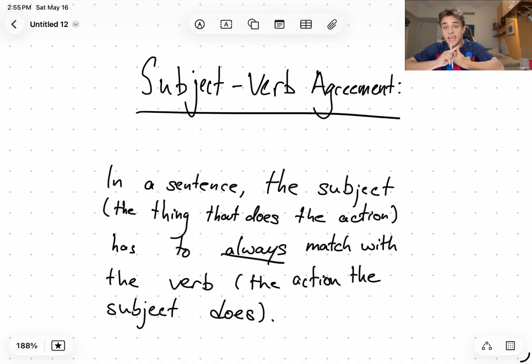They have to agree in tense. By tense, I mean if the sentence is in the past, it should continue to be in the past. They have to agree in number.